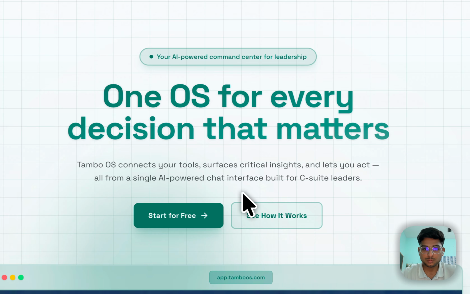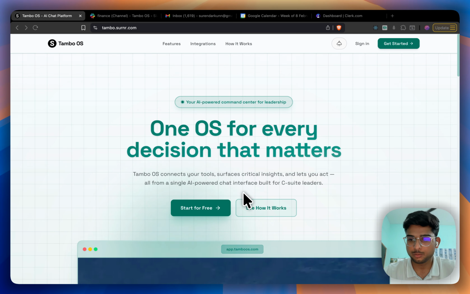So we have built this product for C-level executives like the CEO and CTO, where they have a lot of products they have to go through. Like they have Slack, Gmail, they have all the information scattered around. So we have built this product for the company's data.